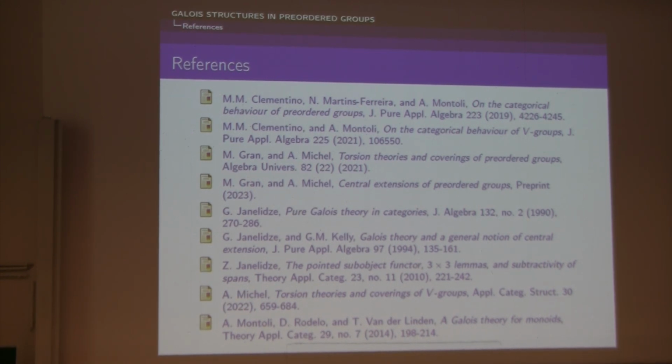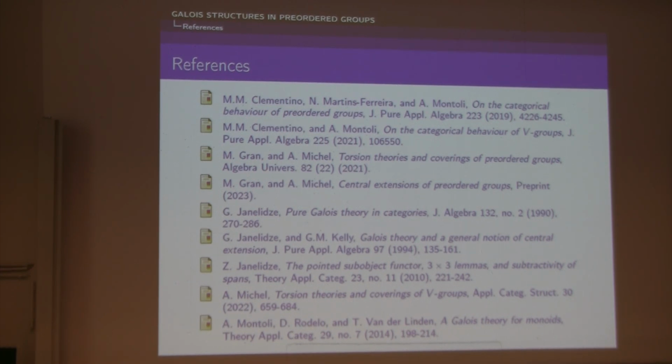Anyone? Yes, please. In the beginning, you mentioned that your category is not subtractive, and I'm wondering why it's not subtractive, because the category of groups is subtractive. So why does the addition of this partial order imply that subtractivity fails? Actually, the idea is that you have monoids in a positive form, and somehow it prevents the preordered groups from being subtractive. It is not subtractive, but it is weakly subtractive. Okay. Great. So that's the part that keeps the structure. Thanks.